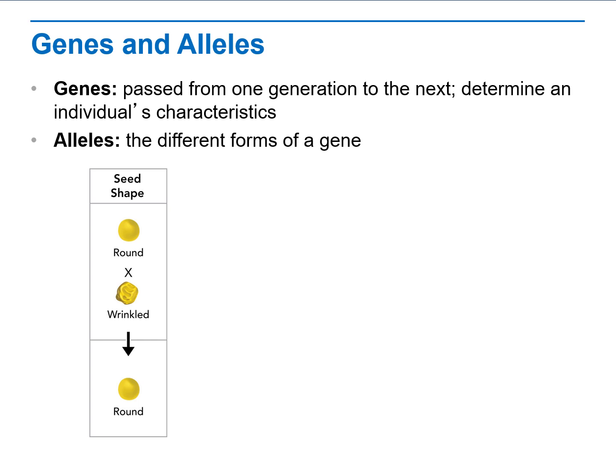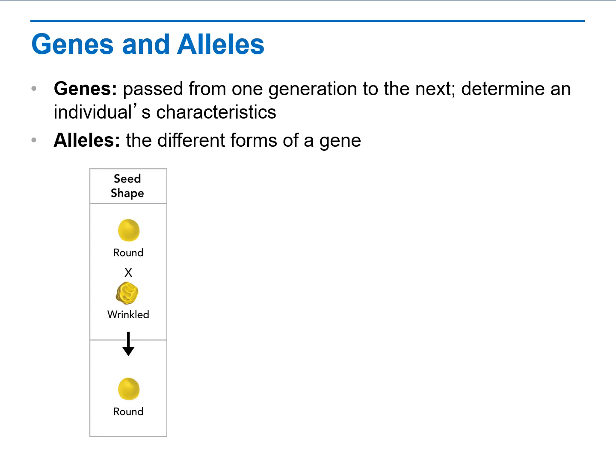The different versions of a gene that produce the different traits, for example, yellow seeds versus green seeds, are called alleles. You have a gene for seed color. You have 2 different alleles, one for green seed color and one for yellow seed color.